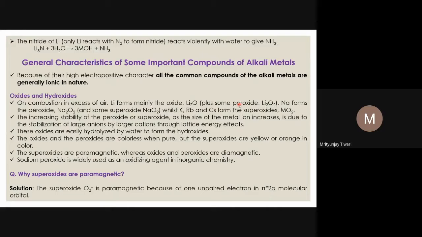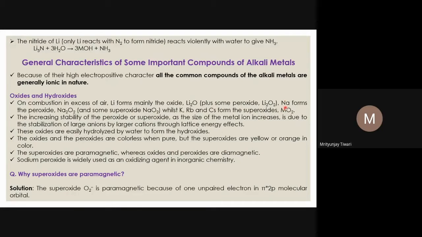The oxygen atom has the configuration 1s2, 2s2, 2p4, so there are 8 electrons. In the oxide there will be 10 electrons: 1s2, 2s2, 4 electrons, then 2p6, 4 plus 6, 10 electrons. Now we see all the electrons in all the orbitals are paired up, so it is diamagnetic in nature.